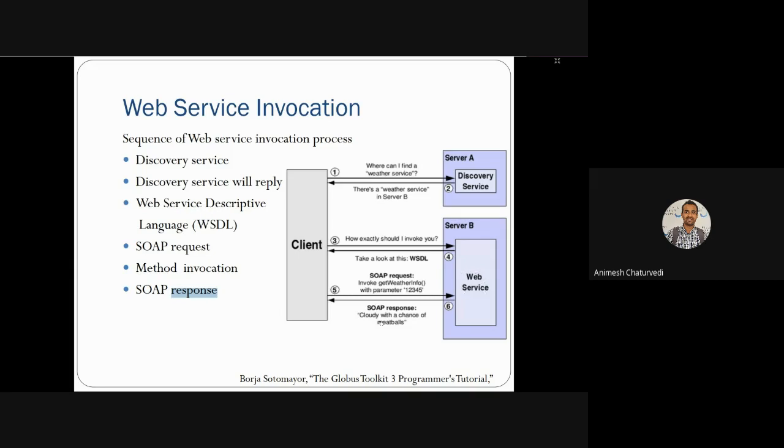Then the web service sends a SOAP response with the weather of that zip code, pin code or area code, whatever it may be, and you will get the response at the client, and you can see what the weather is. This is the step and sequence of web service invocation.